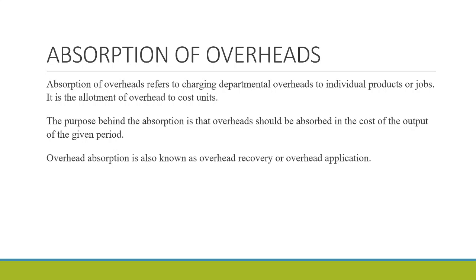So the ultimate aim of this allocation and apportionment of overhead is to determine the overheads relating to each department. So it is necessary to find out the total cost of production, and then the final step is distributing these production overheads to the different products manufactured in the organization. So the purpose behind the absorption is that overhead should be absorbed in the cost of the output for the given period. So we also call overhead absorption as overhead recovery or overhead application.